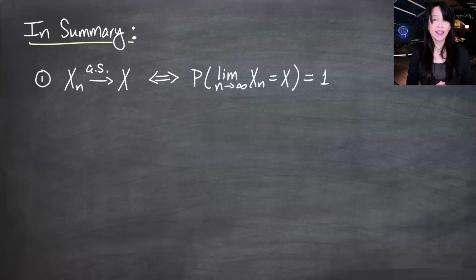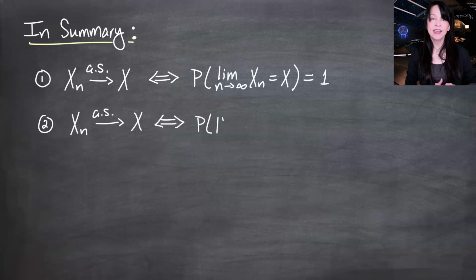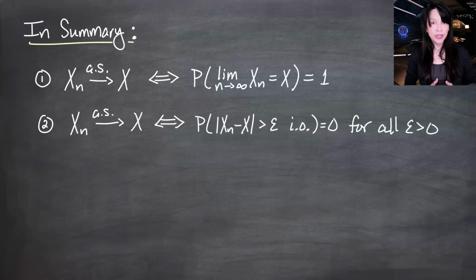We then had a criterion for almost sure convergence, and that is that Xn converges to X almost surely if and only if the probability that the distance between Xn and X is greater than epsilon infinitely often is 0 for every epsilon greater than 0.